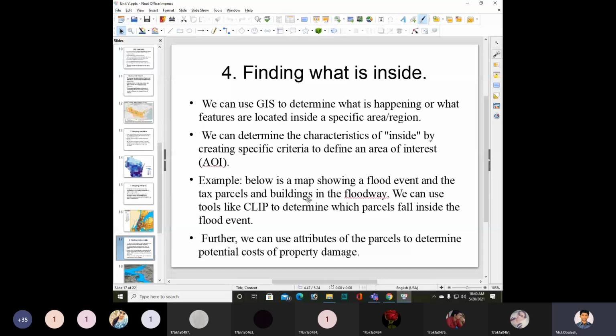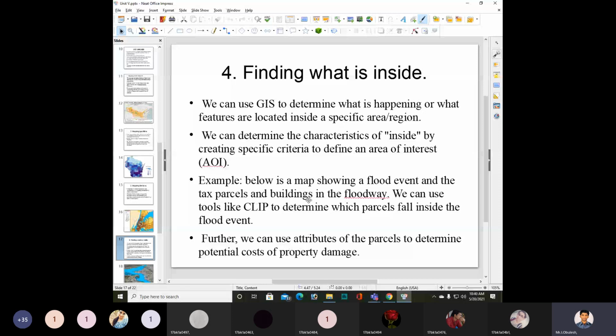That will be found or determined with the help of GIS, which is helpful for finding where features are located inside a specific area or region.